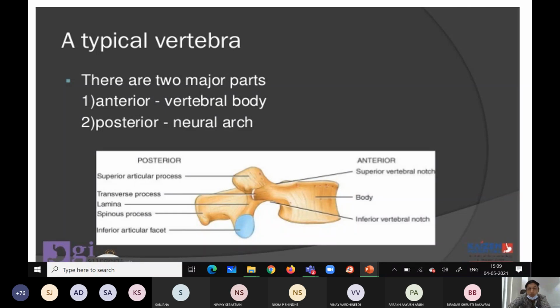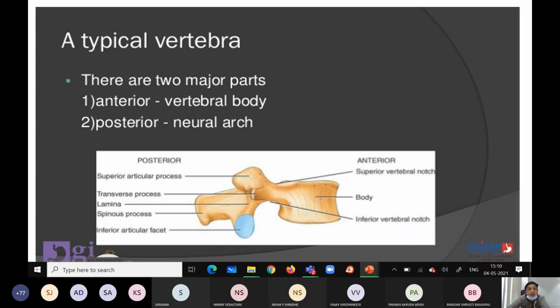The vertebral arch is further divided into parts: transverse process, spinous process, lamina and so on. These are the general features of a vertebra.